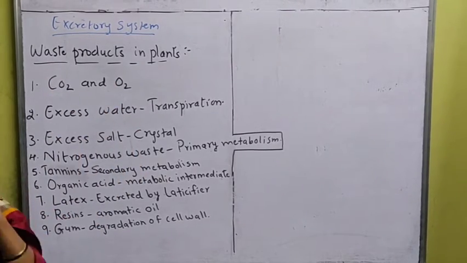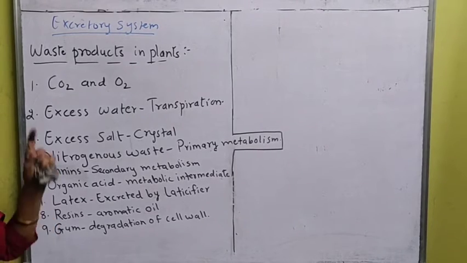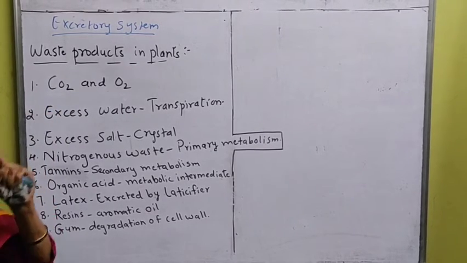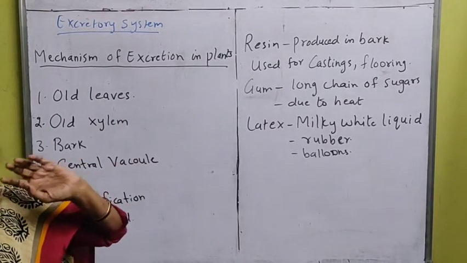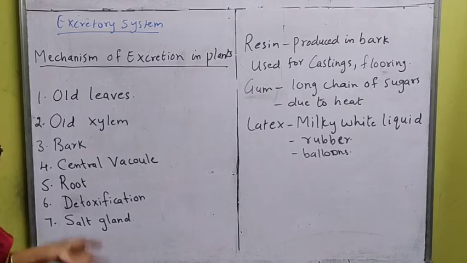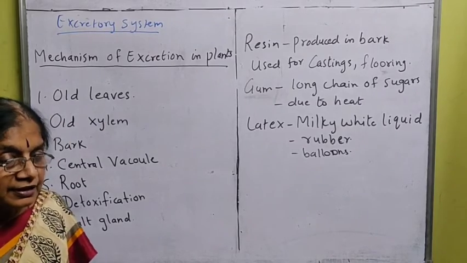Next we will see the mechanism of throwing out the waste products from the plants. Let us see now the mechanism of excretion in plants. How does this mechanism take place? First one is the old leaves.